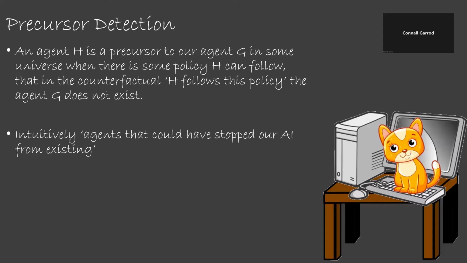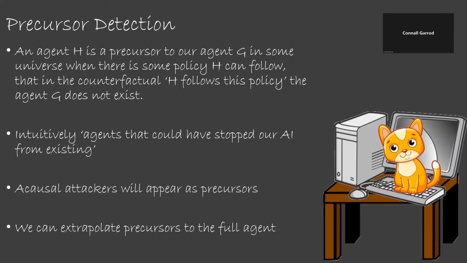As an example, if when designing the AI, my cat could have jumped on my keyboard and destroyed my hard work, then the cat would count as a precursor. No acausal attackers will appear as precursors, since they can turn off the simulation. When we find a precursor program, we can extrapolate it to make the full agent.